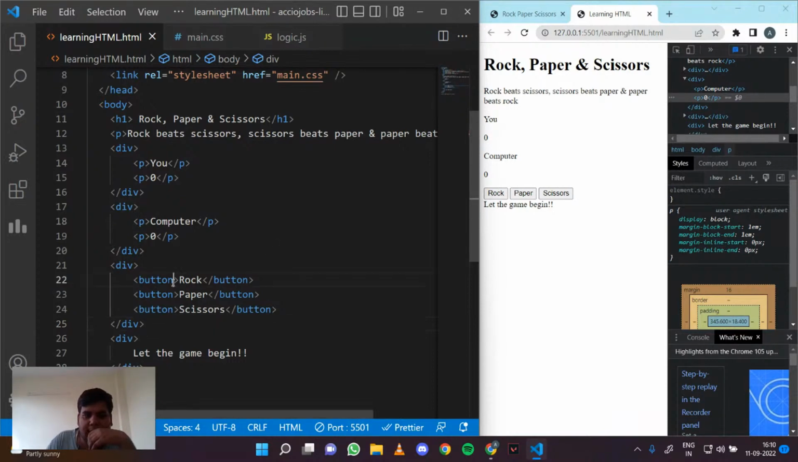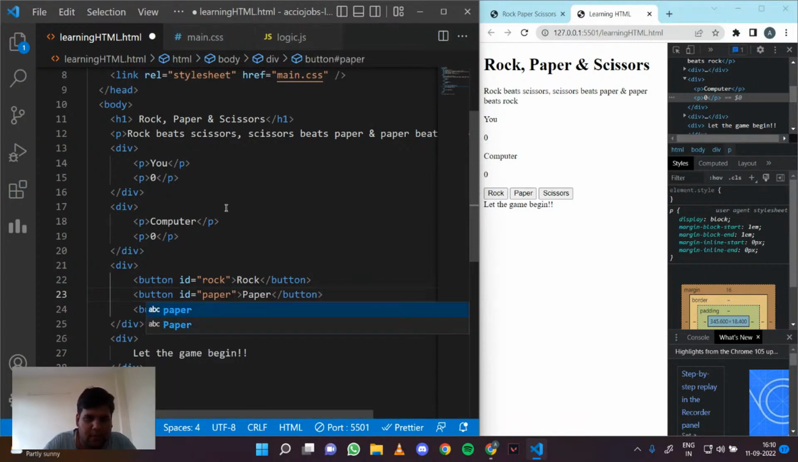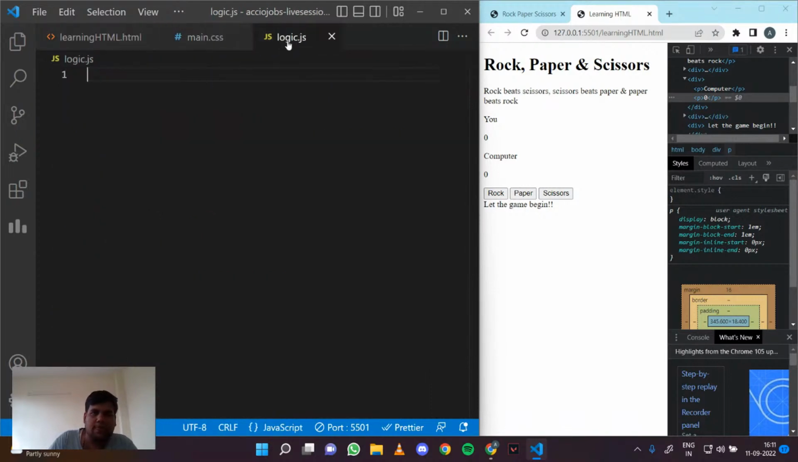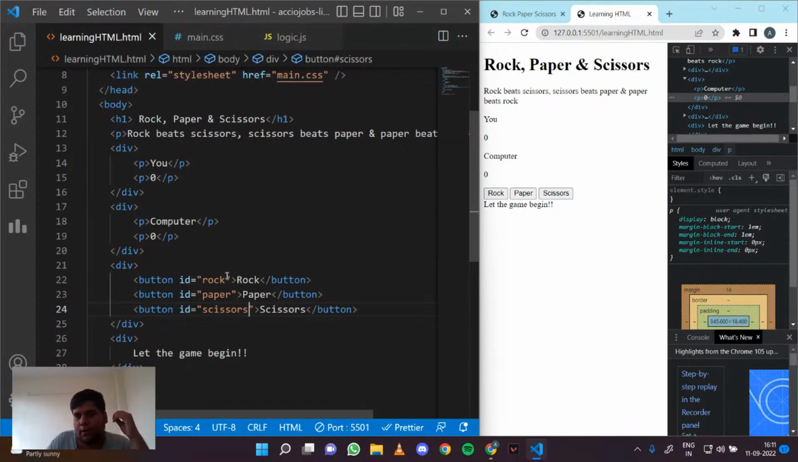So definitely it makes sense that we give these some IDs, right? So I am giving this the ID of rock. Let me give this the ID of paper. Let me give this the ID of scissors. Right. So now what I want to do is I want to track these events, right?